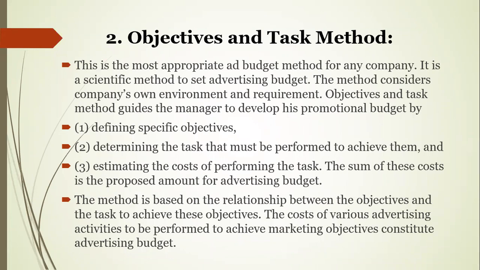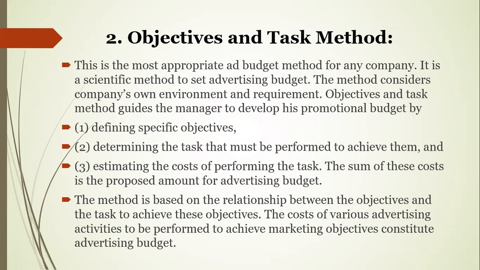Next is the objectives and task method. This is the most appropriate budget method for any company. It is a scientific method to set the advertising budget. The method considers the company's own environment and requirement. You are setting an objective, you know the task, and according to that you are preparing your budget.